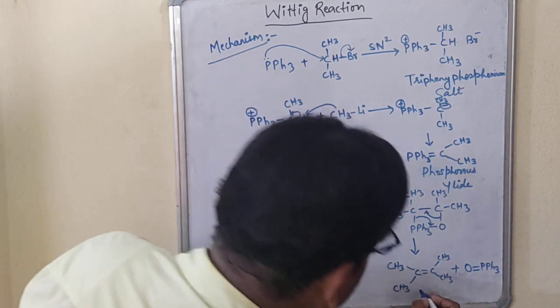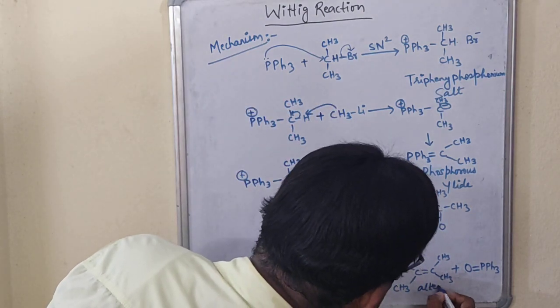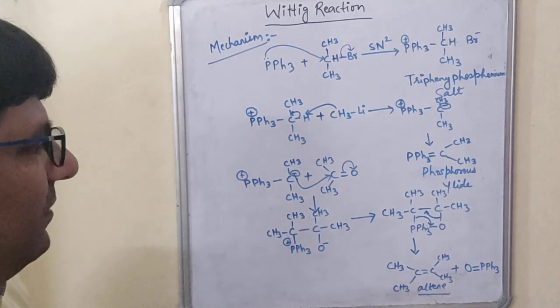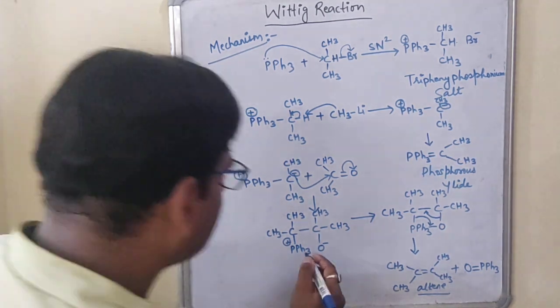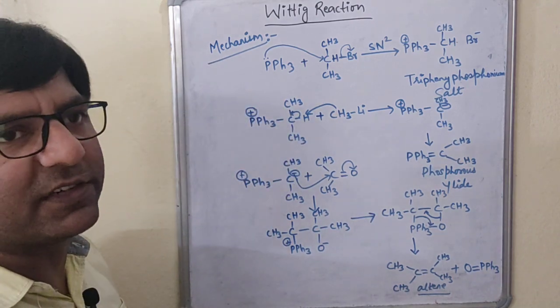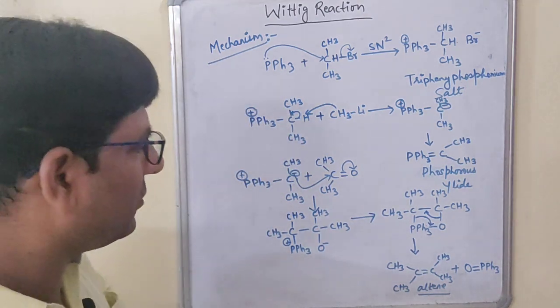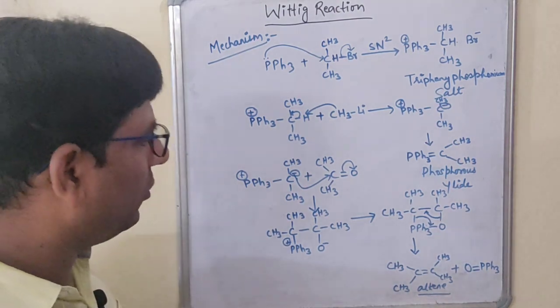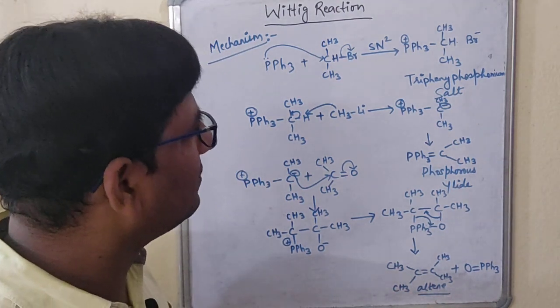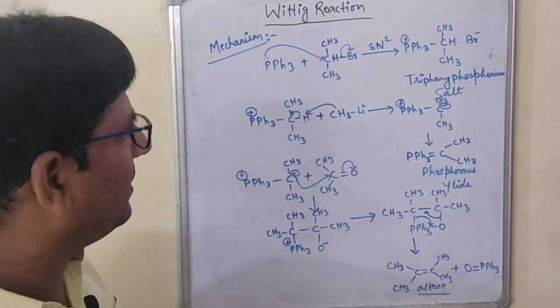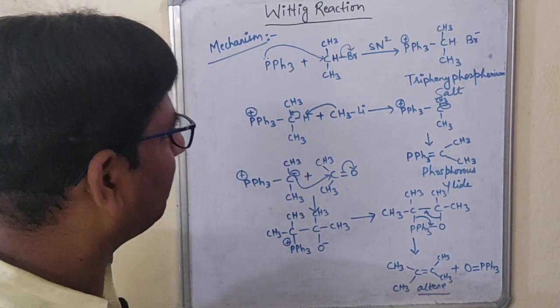Now, this is what? This is the alkene. Now this is having the negative and this is having the positive over here, right? So this is the alkene that has been formed. Okay. Now hope you have understood this mechanism, students. This is the whole mechanism of what? Wittig reaction. Simply I am just summarizing it for you.